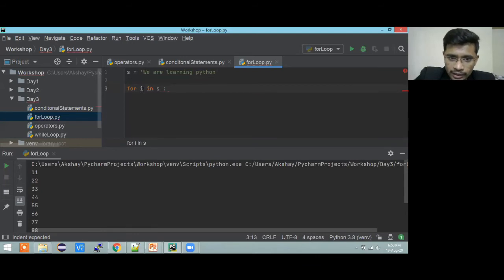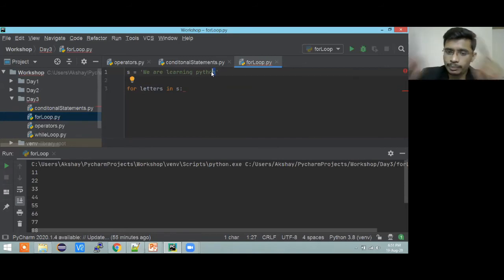Actually let's rename the variable, because it will not be i, it will be letters. We are going to take letters of that string one by one. Yesterday itself I told you string is also an iterable object. If you want to access the first letter, in slicing I told you, s[0] will give you w, s[1] will give you this, and if you want to access the last element you need to give s[-1].